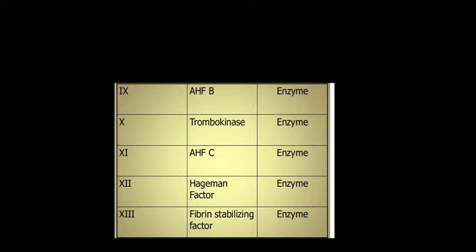Temporary is not that tight, permanent is a tight plug is formed. Okay, now two mechanisms are there. If you concentrate, first I am going to talk about the extrinsic clotting mechanism. Extrinsic means some factors are present inside the blood, some are released from the tissue that is damaged. Whereas in the intrinsic mechanism, all the factors are present inside the blood only.